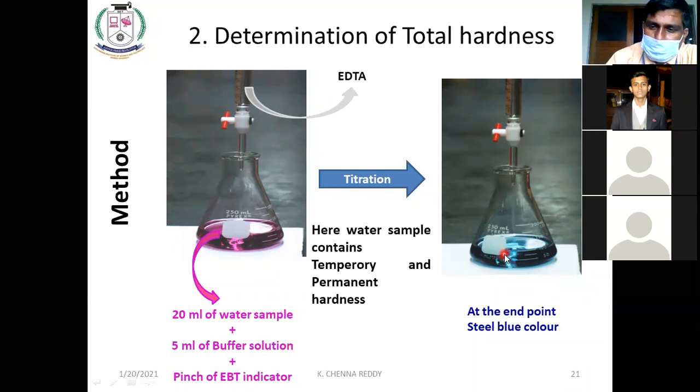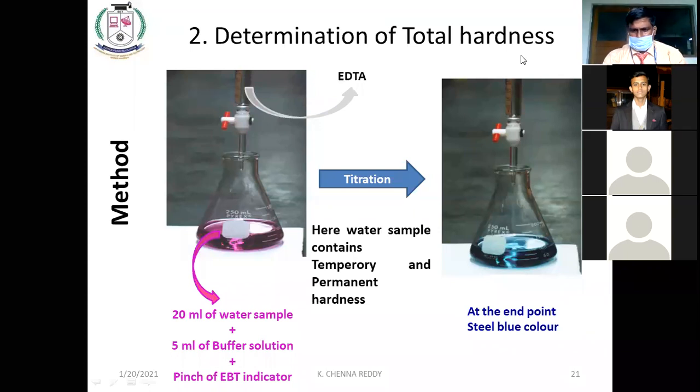In the conical flask, let us assume V1 and N1. We know V1, 20 ml of water sample we have taken, but we don't know the concentration, N1. In the burette, we know V2 as well as N2. Where do you get this N2? From the first table, from the table 1 calculation. V2 we know, N2 we know, V1 we know, and we are going to calculate N1. This is the method to calculate the total hardness.